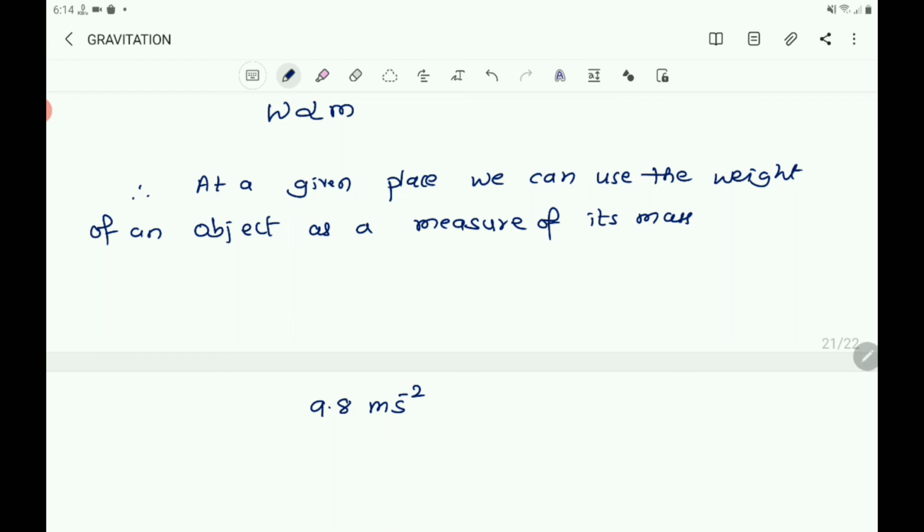Similarly, the gravitational force on the moon is less than on the earth, so the same object weighs less on the moon.